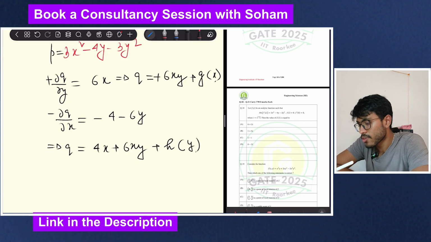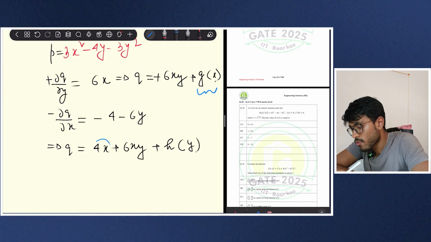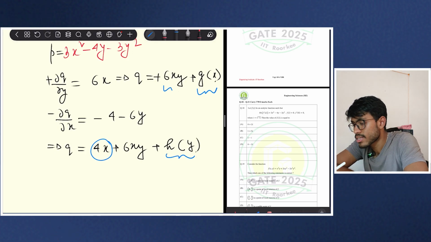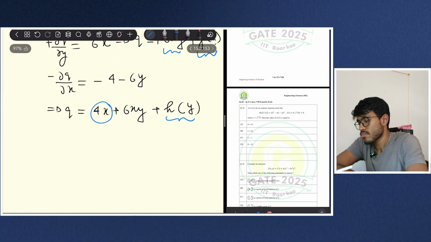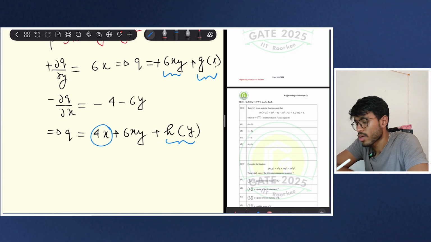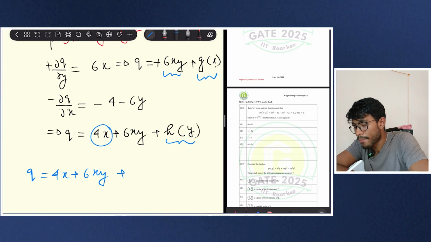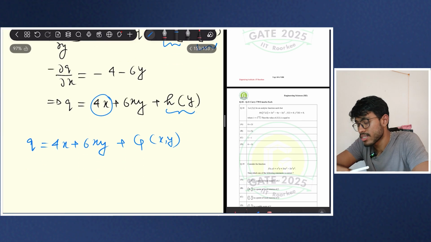From these two equations I can write that g of x is equal to 4x, but I don't know this h of y. So I can write that my q is equal to 4x plus 6xy plus some capital G of xy, maybe. So how can I find this capital G?